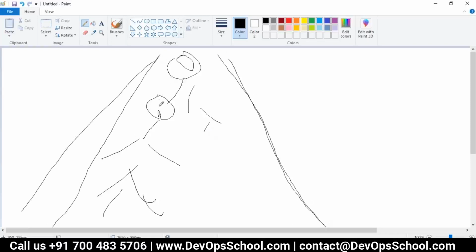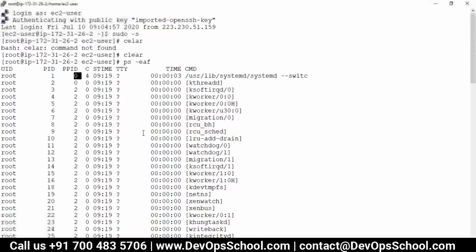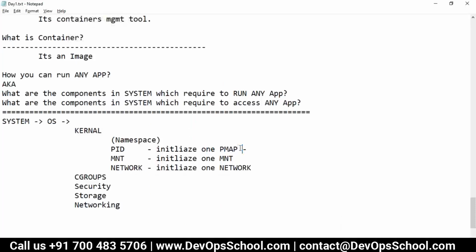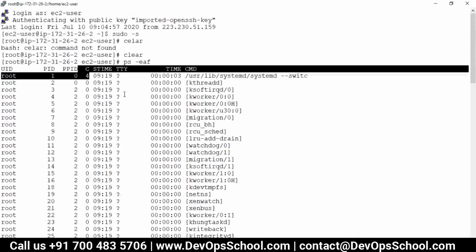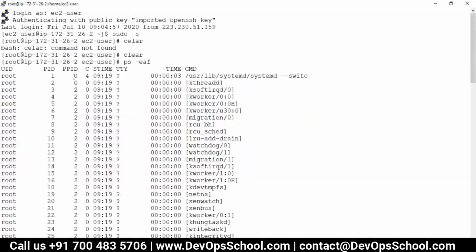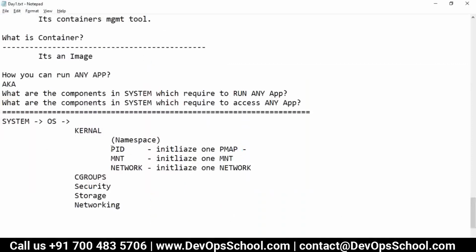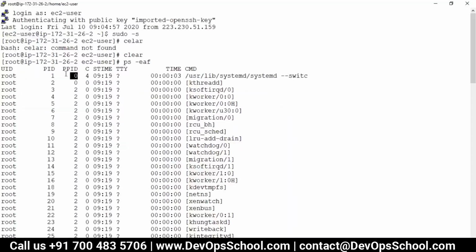This is 0, 1, 2, 50, 30, 20, like this. It keeps creating those numbers. If you correlate, every process has come from this 0 only. So the mother of everything is 0. When you create this, how many process maps do you have? One, meaning one 0 is there, right? That's the reason I said one pmap. So when you initialize the kernel, you get one pmap.